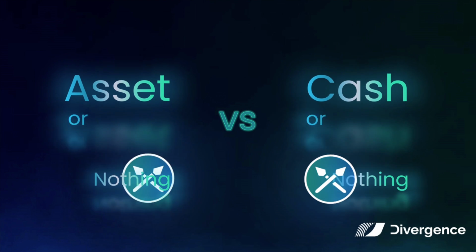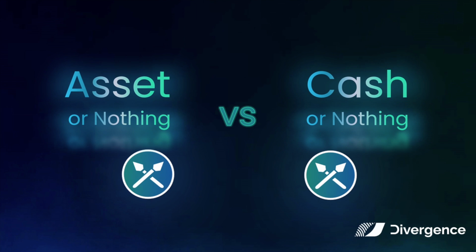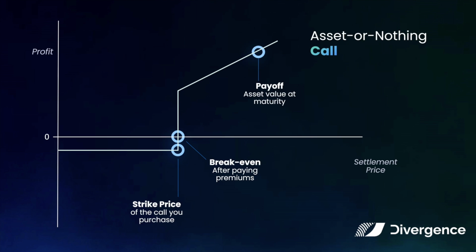On Divergence, binary options come in two forms, asset-or-nothing or cash-or-nothing. We'll explore what you can do with these call options. First of all, let's see what happens when you fund an options pool with an asset token like wrapped Ethereum.